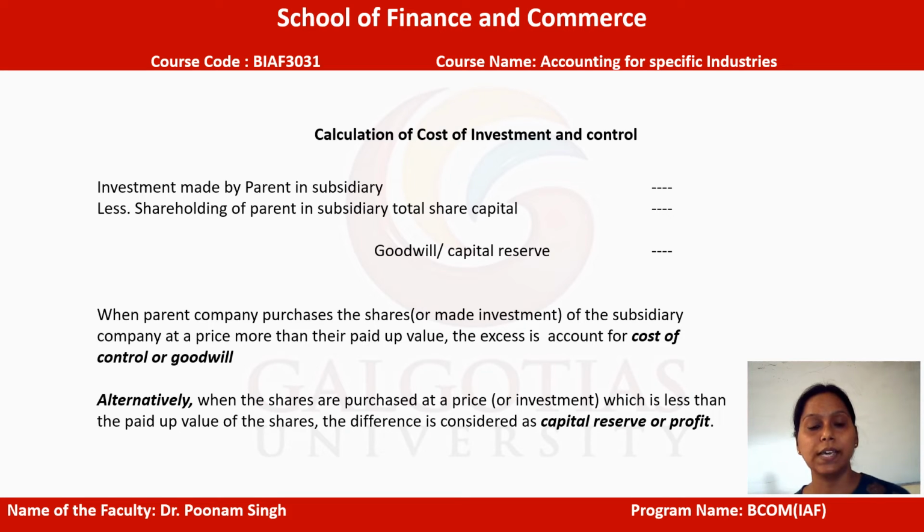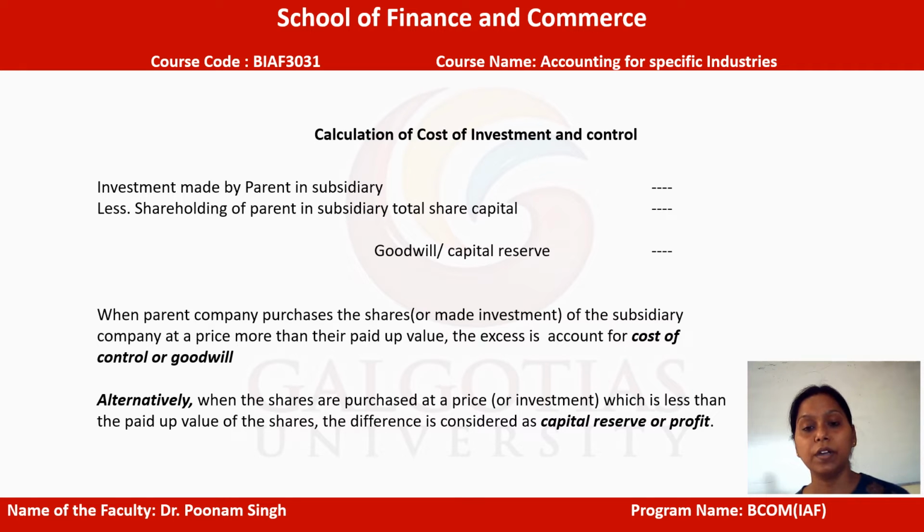So now in this case how do we calculate it? Firstly we will put the investment made by the parent company in the subsidiary. So if A company has made some investment, we will put that exact figure in the working note. Thereby in the subtraction we will put the shareholding of parent in the subsidiary's total share capital. So if the subsidiary company has some share capital, that will be reflected here and the amount will be shown here. Thereby we will be able to calculate either a goodwill or a capital reserve.